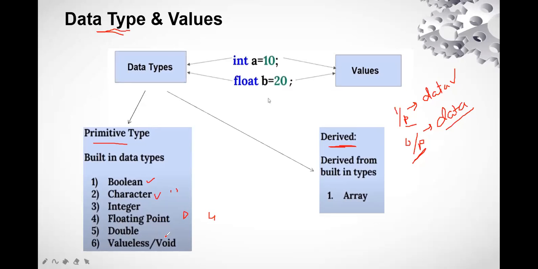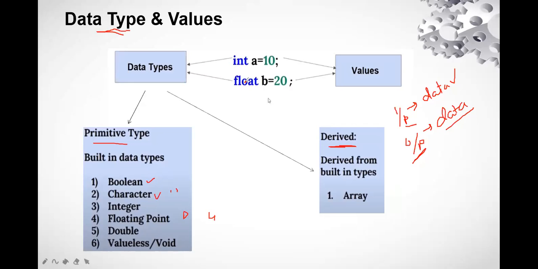So just twice or 2 times of whatever the floating point is defined. And the last one is the valueless. That means where we are not going to define any value. For example, we define it as void main, which you must have done in C also. So that is, no value is being passed in this. So these are the different types of data types we are going to use here.